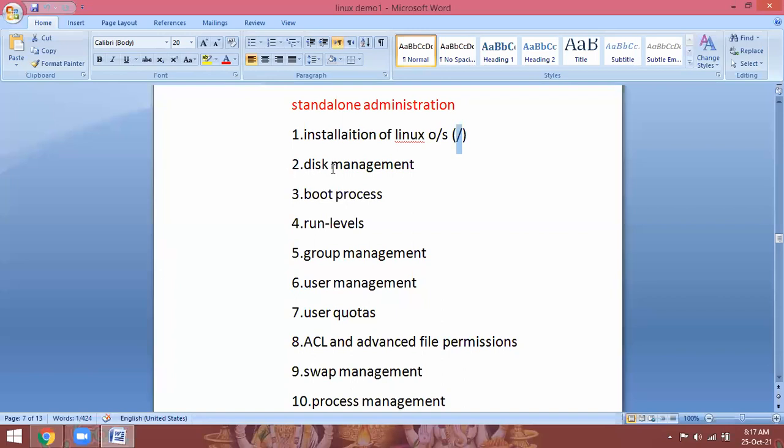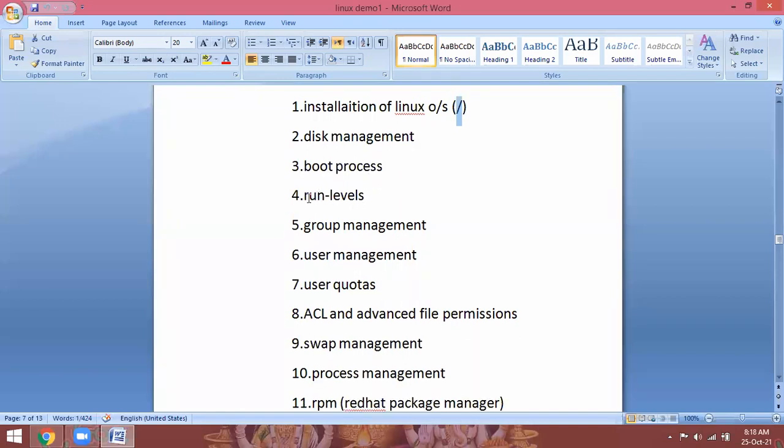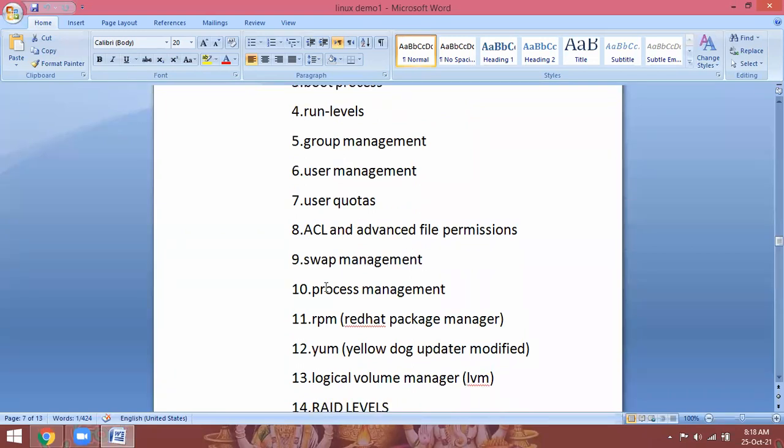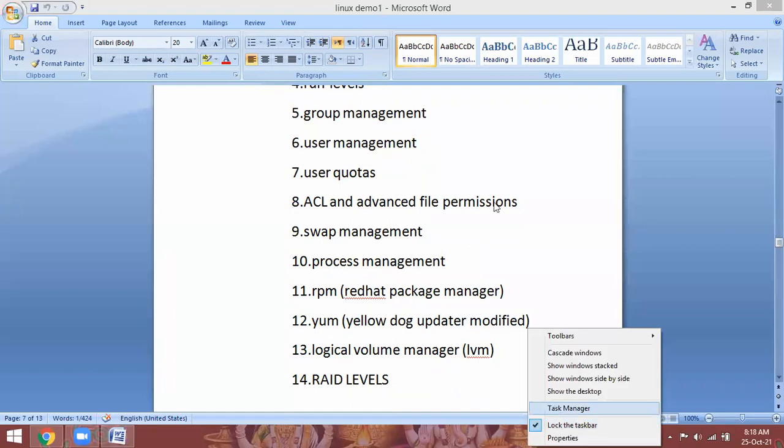Next, managing the disks in Linux, creating new partitions, formatting partitions, the booting process of Linux OS, different run levels in Linux, group management, user management, quotas, advanced file permissions, memory management, process management. Like in Windows, you go to Task Manager.